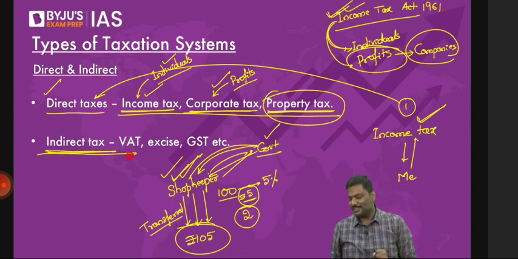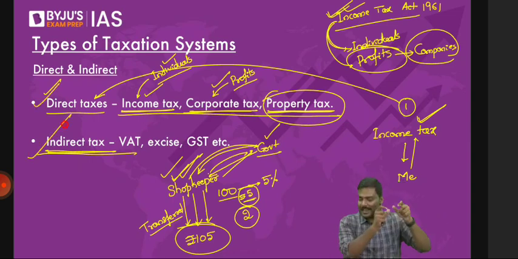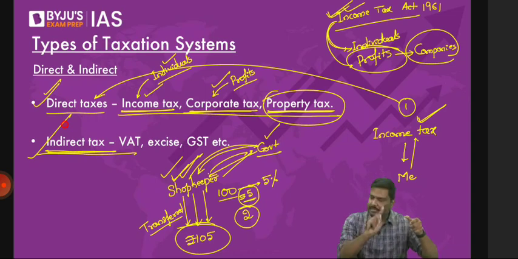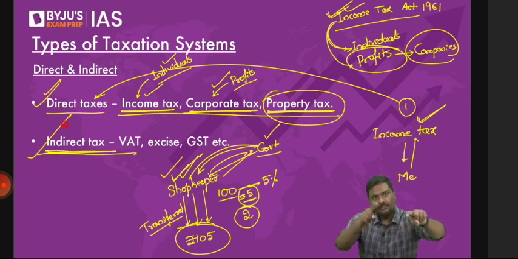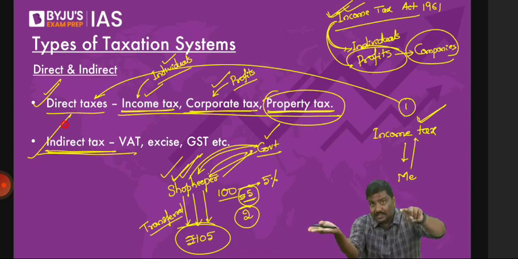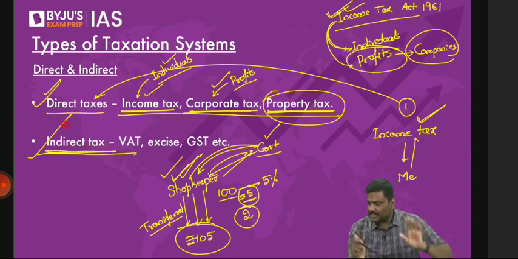Okay, so direct tax and indirect tax. Direct tax means the government will impose and collect it from the same person. The burden cannot be transferred. Indirect tax means the government will impose a tax on one, but they will transfer the burden to someone else, and this person will pay the tax. So whenever the burden can be transferred like this, that is indirect taxes. I'll give you hundreds of examples.